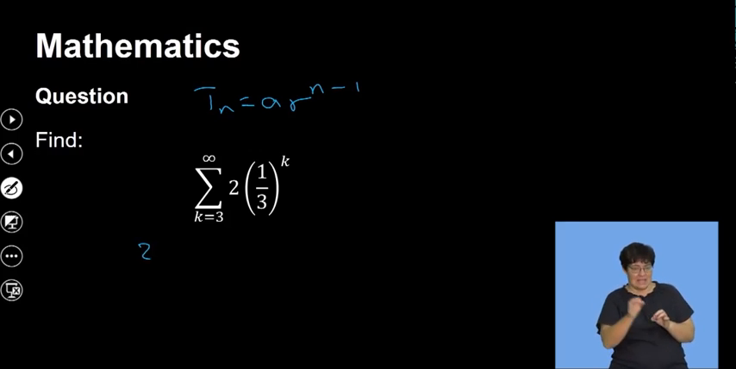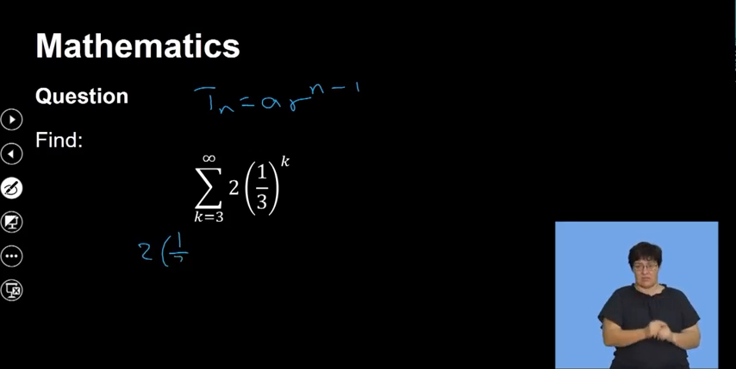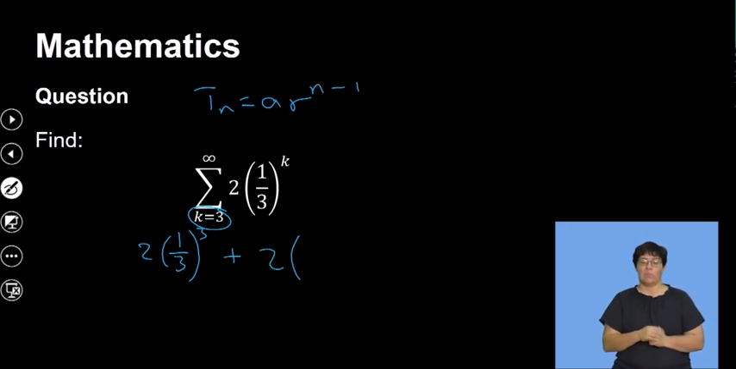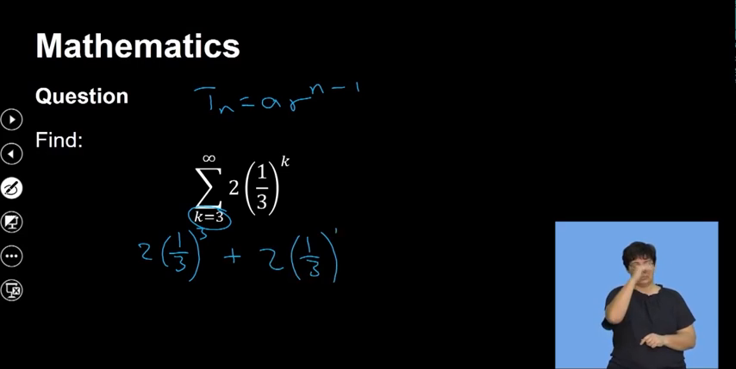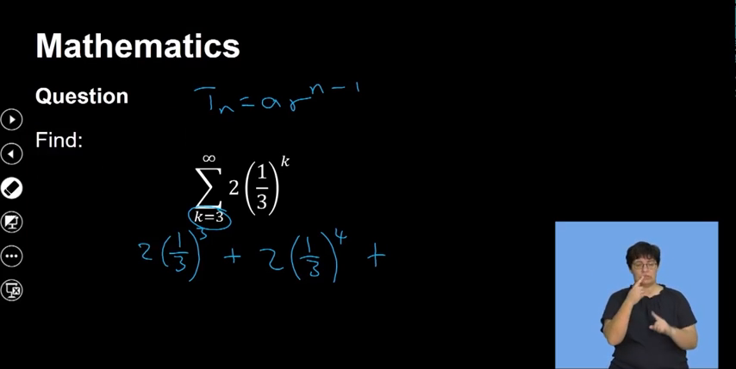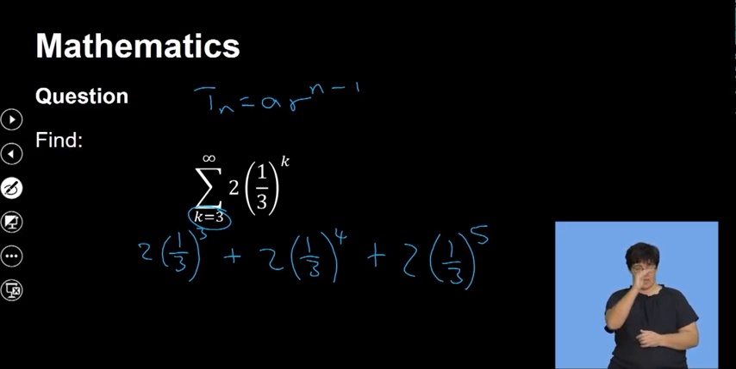So it becomes 2 into 1 over 3 to the exponent of 3. Why 3? Because the first position is at 3. Plus 2 into 1 over 3 to the exponent of 4. Plus 2 multiplied by, so not 2 over, 2 into 1 over 3 to the exponent of 5. So just get 3 terms. You don't need to get all of them, right?